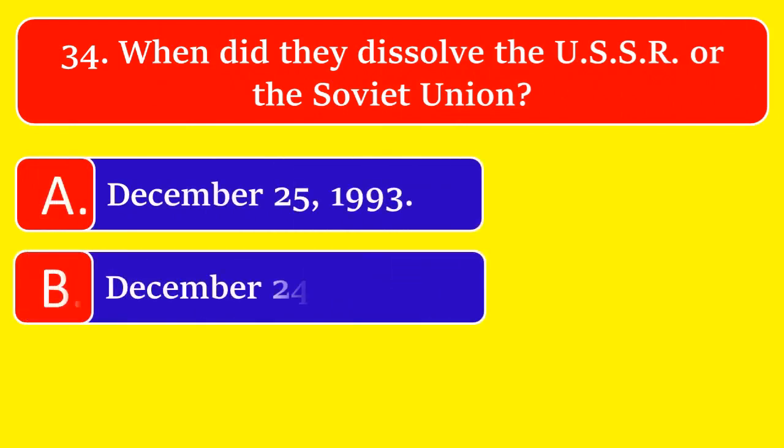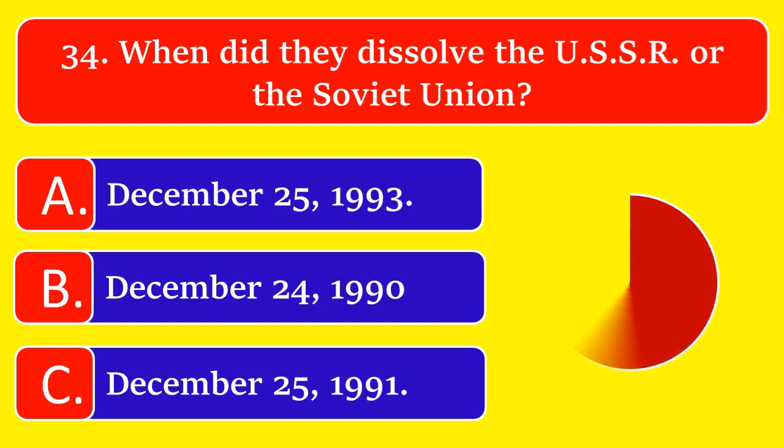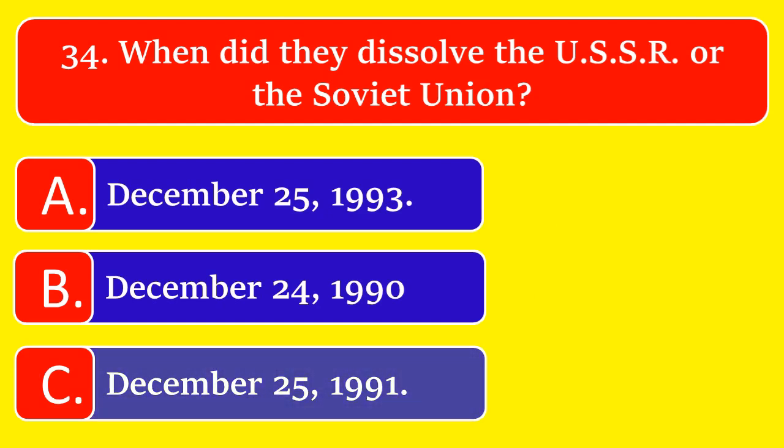When did they dissolve the USSR or the Soviet Union? Option A December 25, 1993, option B December 24, 1990, or option C December 25, 1991. The great answer is December 25, 1991.